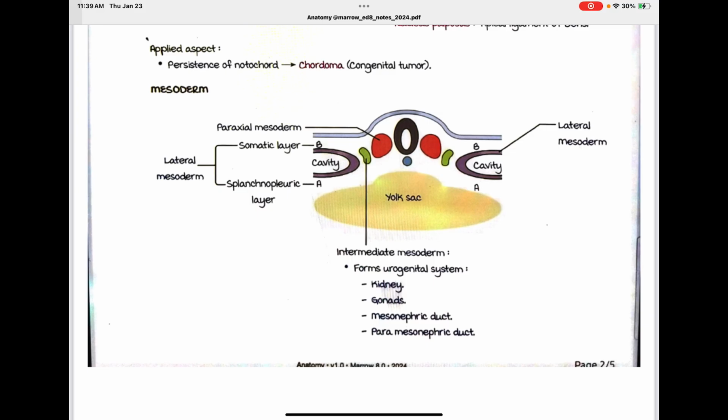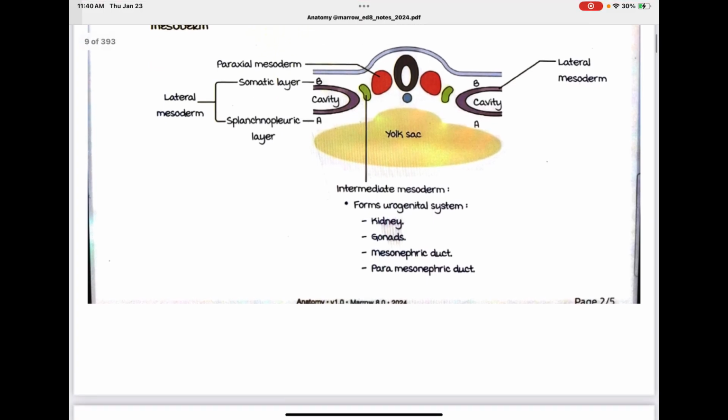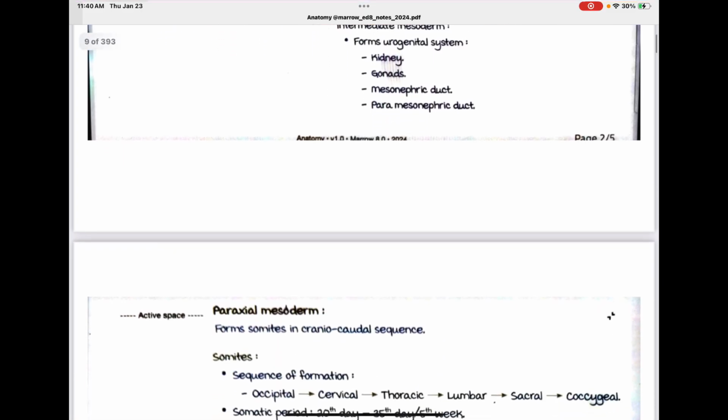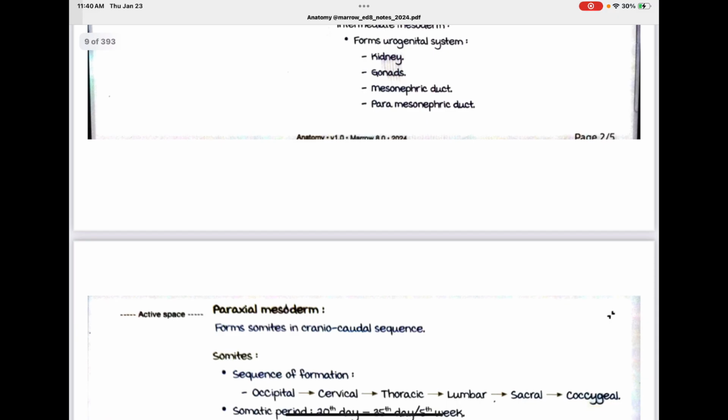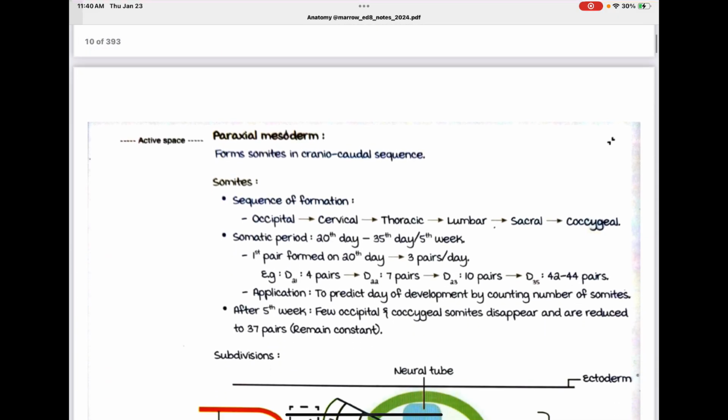So the lateral mesoderm is again divided by the cavity, and the wall towards the yolk sac is called the splanchnopleuric layer, and the wall opposite to that is the somatopleuric layer. The intermediate mesoderm forms the urogenital system, which consists of the kidneys, gonads, mesonephric duct, paramesonephric duct, etc.